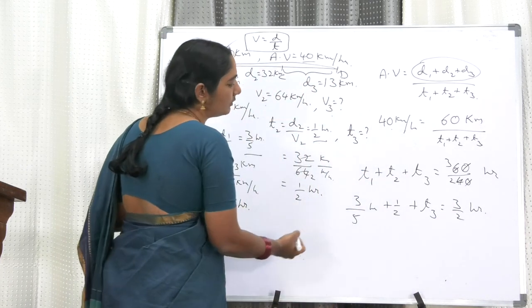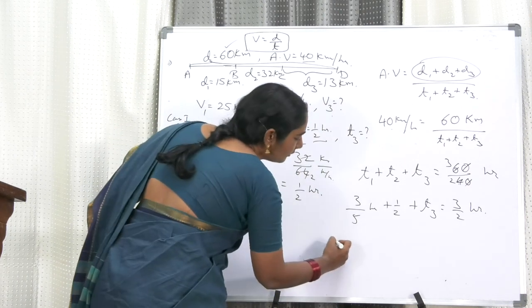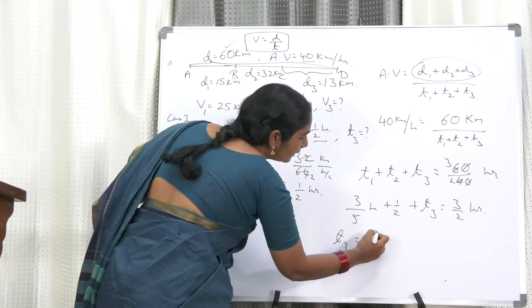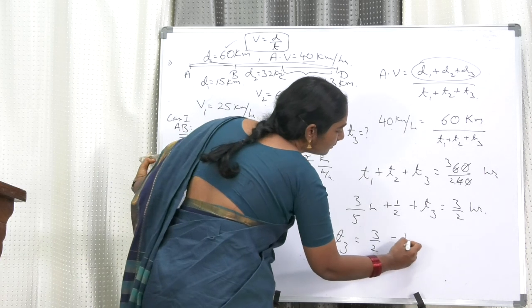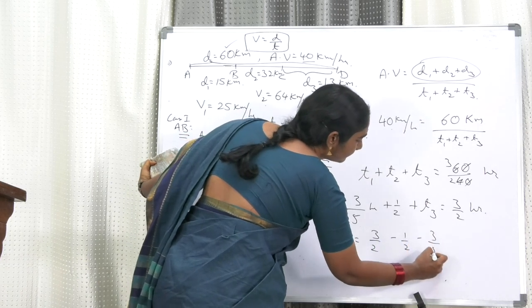Therefore T3 is equal to 3 by 2 minus 1 by 2 minus 3 by 5.